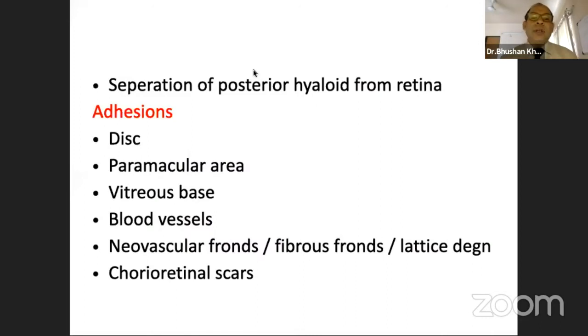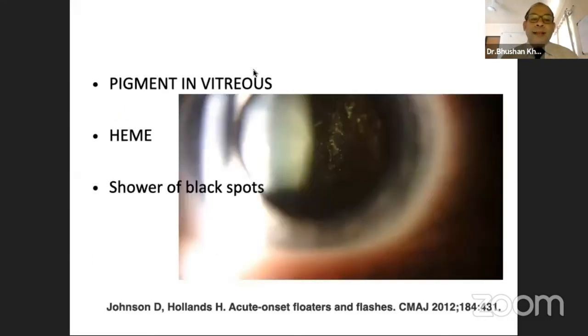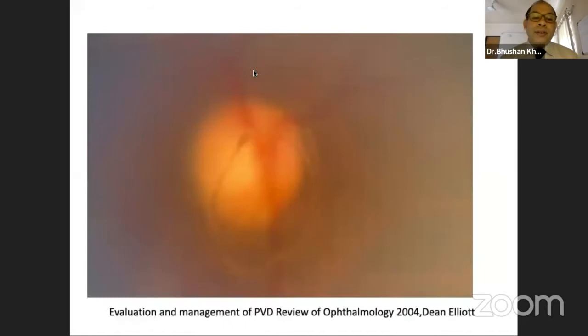As the posterior hyaloid separates, it may also pull on adhesions between the vitreous and the retina, some normal, some abnormal. And as it separates, sometimes there is liberation of blood into the vitreous cavity, or if there is a retinal tear, the pigment epithelium gets exposed to the vitreous cavity, releasing pigment into the vitreous. It is very important to note on slit lamp examination a sign called Schafer's sign, which suggests that this patient may likely have a retinal pathology.